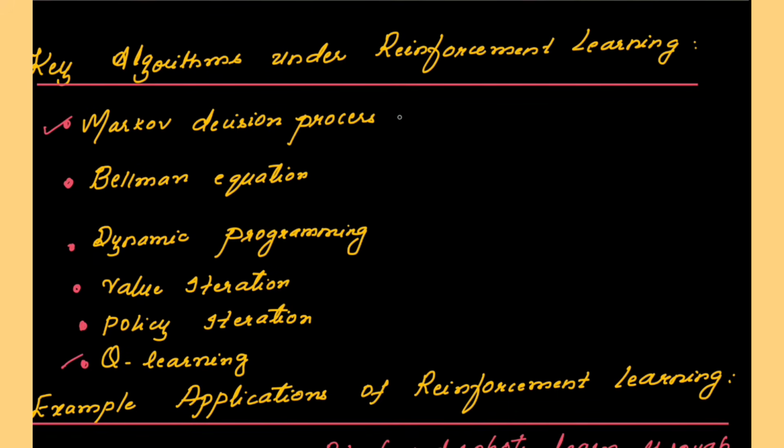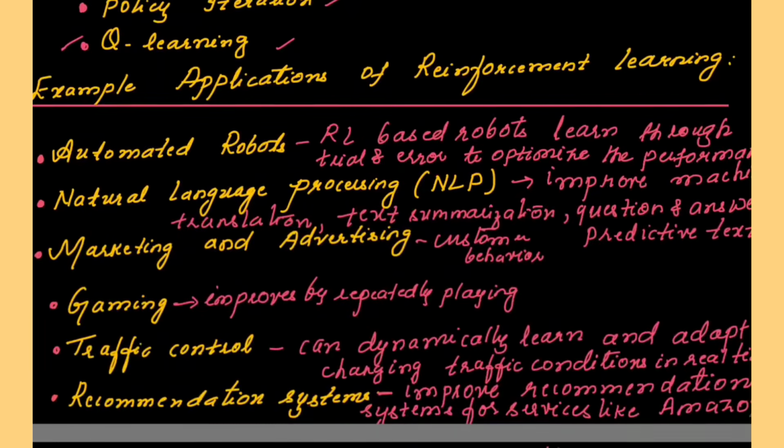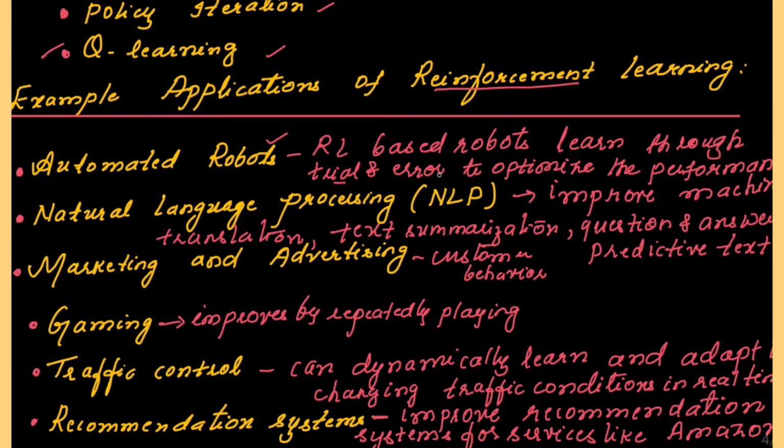The different algorithms that come under reinforcement learning are Markov decision process, Bellman equation, dynamic programming, value iteration, policy iteration, Q-learning. These are the different applications of reinforcement learning. Automated robots. Reinforcement learning based robots learn through trial and error to optimize the performance. So as you know, nowadays robots are used in every field. So how are they going to carry out their job? They are learning by the trial and error method.